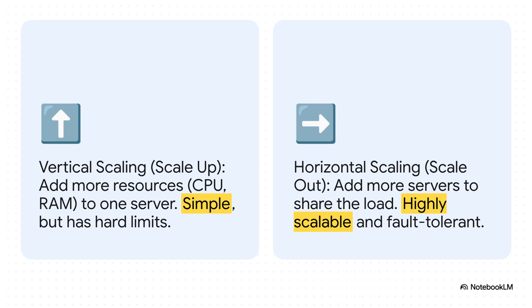We could scale up, which just means buying a bigger, more powerful server. It's simple, but eventually we're going to hit a ceiling. There's only so big a server can get. The smarter, long-term move is to scale out. Instead of one big server, we use lots of smaller ones. This is way more flexible, it's basically infinitely scalable, and it's fault-tolerant. If one server goes down, the others just pick up the slack.